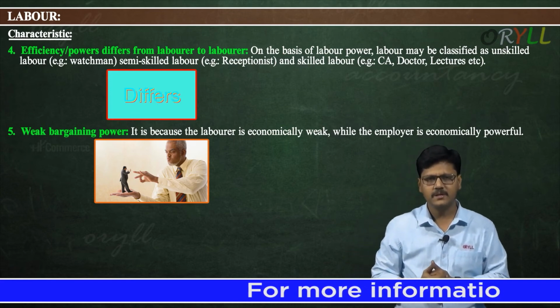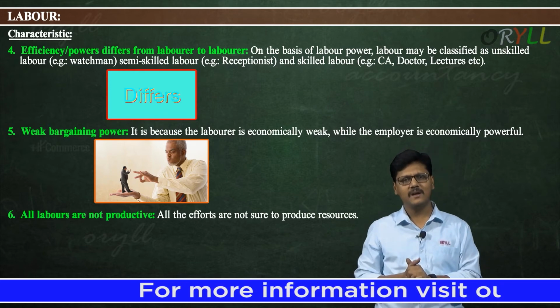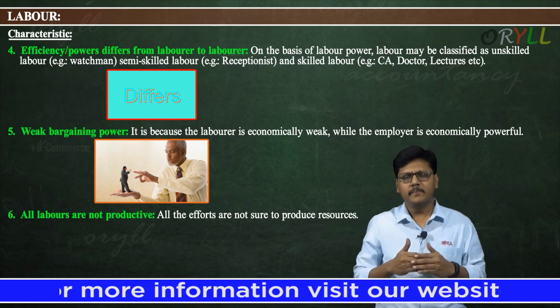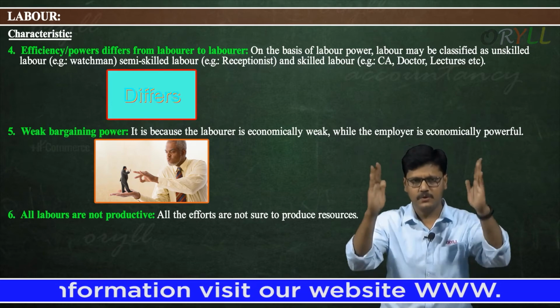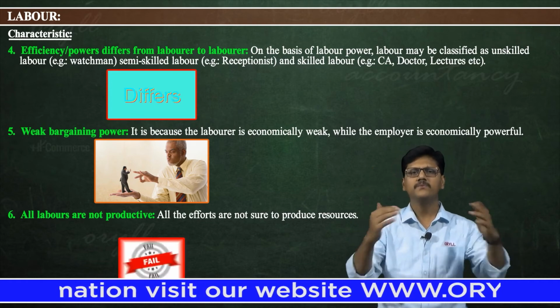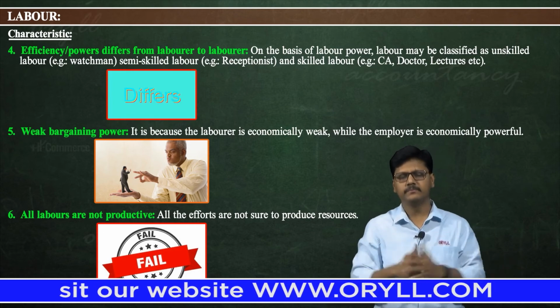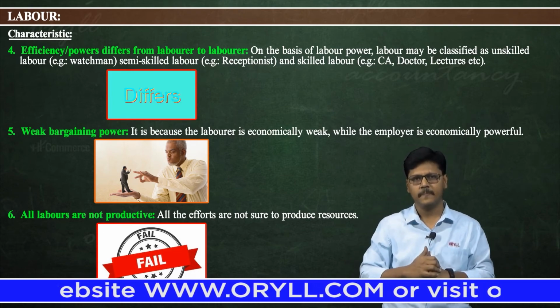Now next one is, all laborers are not productive. That is, when a person does something, it is not necessary that it must be successful always. Sometimes it may fail. When it fails, it is said that it is not productive. So, all the efforts are not sure to produce resources.